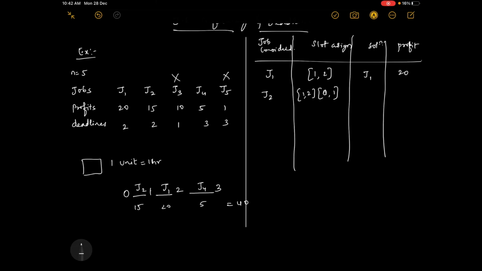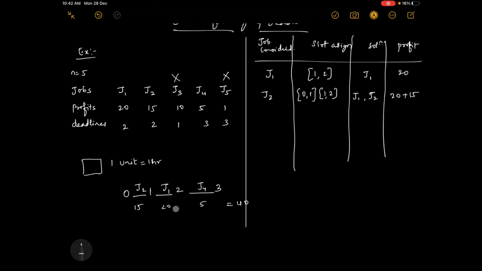But how should I write it? I should write it in order. So 0 to 1, and 1 to 2 is already occupied in the earlier case. So J2 gets 0 to 1, it is done. So what are the solutions we have got? J1, J2. What is the profit? 20 plus 15.